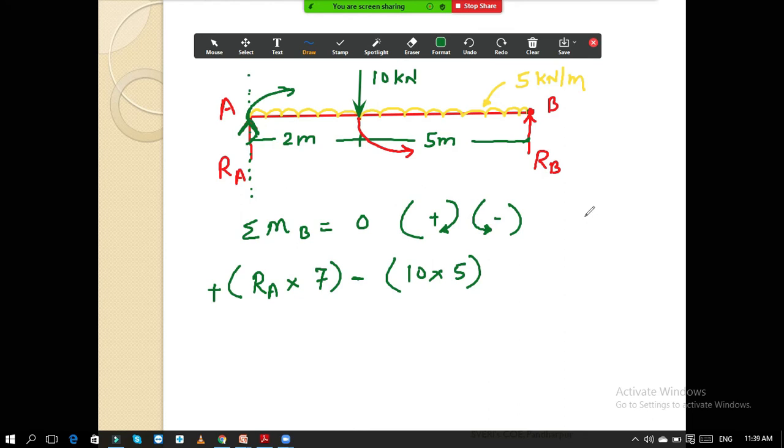I will write the terms over here directly. If you don't understand, you can ask me in the chat. I will repeat, or I will tell you how to convert the UDL into the point load.